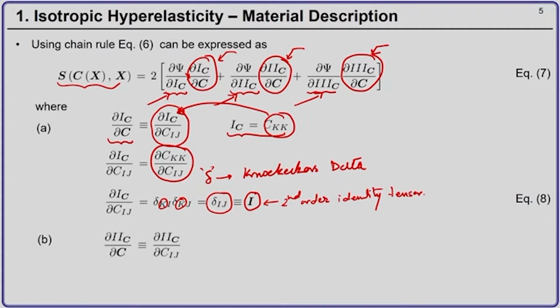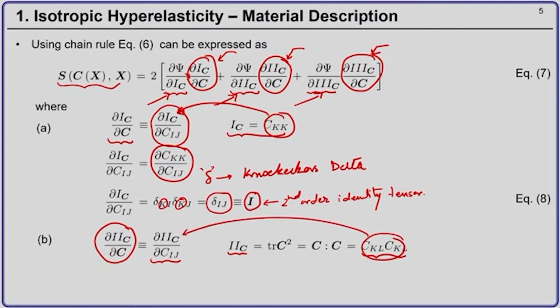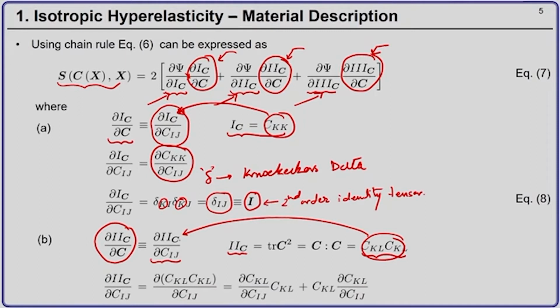Now, we come to the second term, which is the derivative of the second invariant of the right Cauchy Green tensor with respect to the right Cauchy Green tensor. In index notation this is del II_C by del C_ij, and II_C in index notation is C_kl into C_kl. We substitute it here, and then take the derivative.